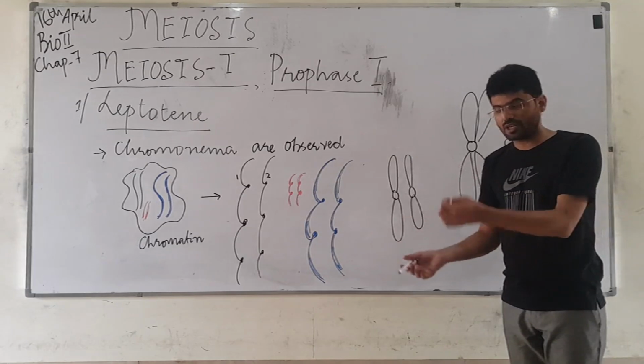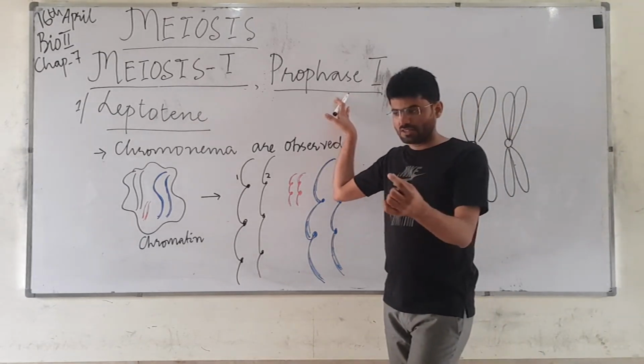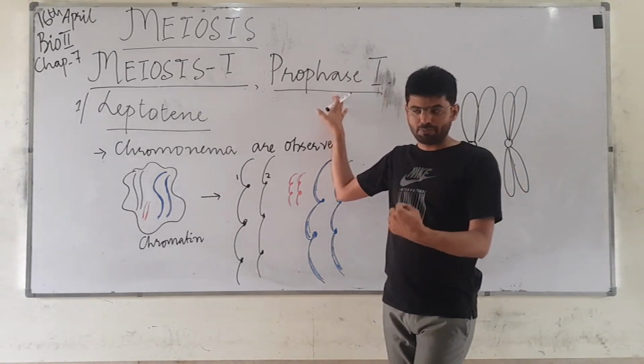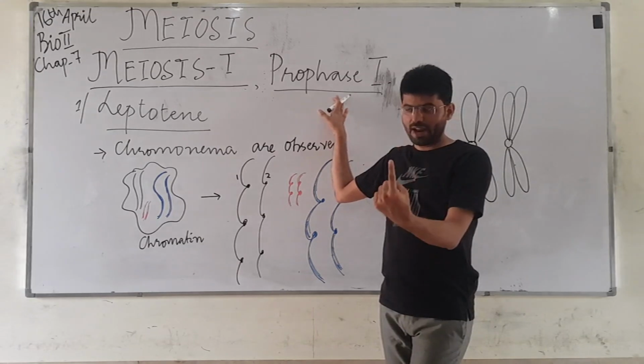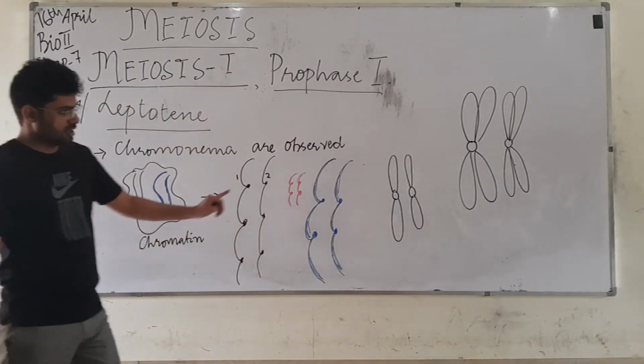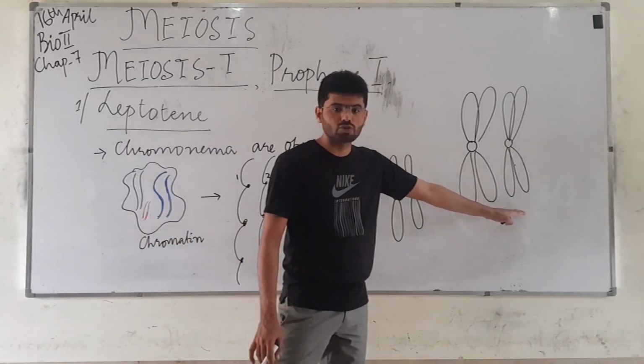As we have mentioned in previous videos, the job of prophase is the condensing of chromatin into chromatids, then finally into chromosome.